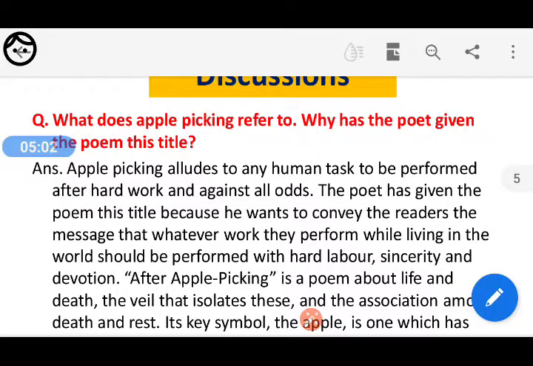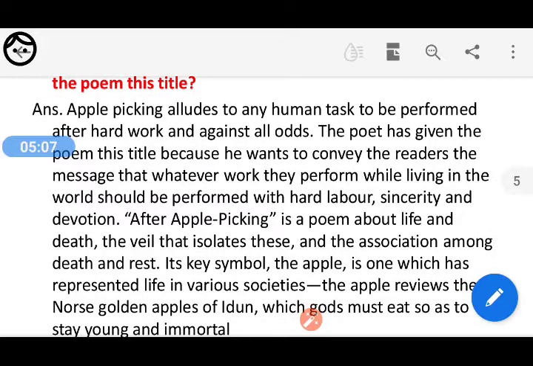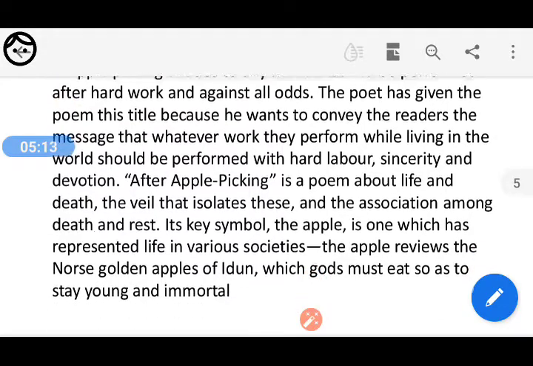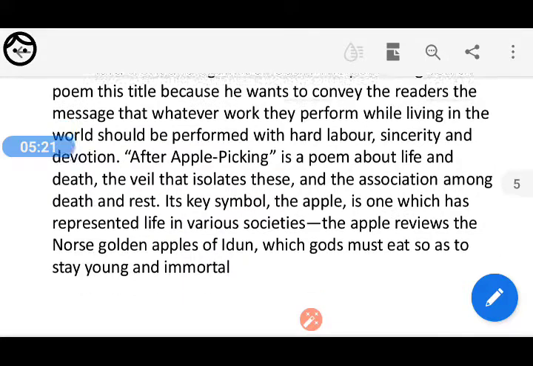The veil that isolates these, and the association between death and rest. Its key symbol, the apple, is one which has represented life in various societies. The apple revives the Norse golden apple of Eden, which gods must eat so as to stay young and immortal.